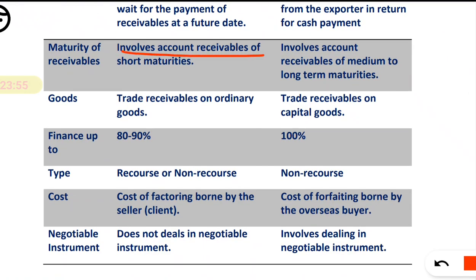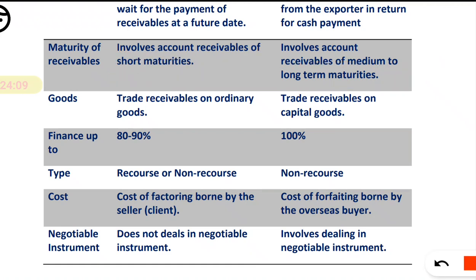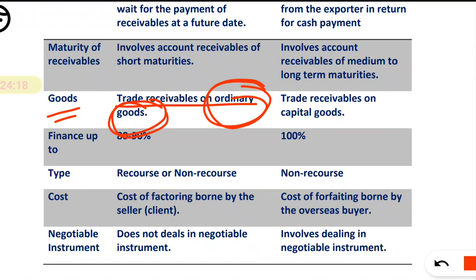Now next, what is the maturity? Factoring involves account receivable of a short maturity. It is generally up to the short maturity period, but forfeiting is involved for the long term, or medium to long term maturity period. Next, the trade receivable in factoring is generally ordinary goods. So if you are doing export of ordinary goods, then you can go for factoring.